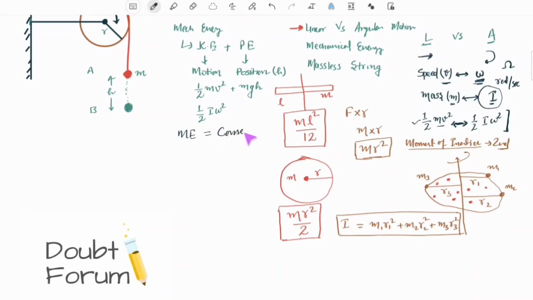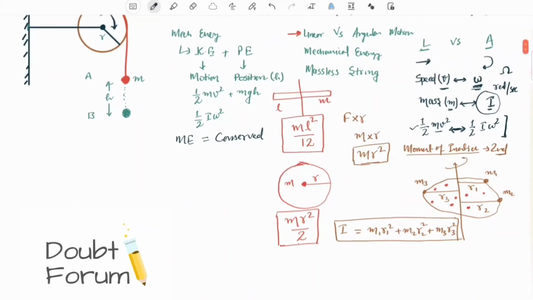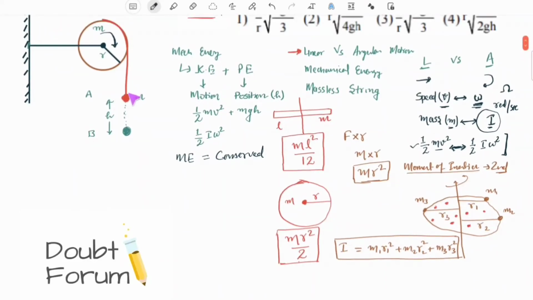So when the system is interacting, maybe released, the bob is released from its position, it falls. So before it was allowed to fall, it would have some total mechanical energy. After it has fallen to a certain height, h in this case, the total mechanical energy of the system would still be constant, would still be the same.